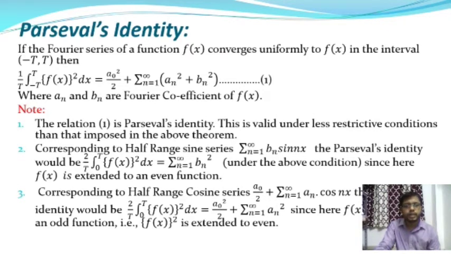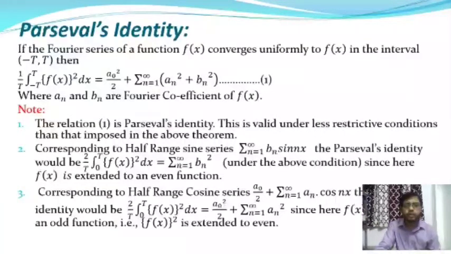Where a0 and an are present, a0 and an are the coefficients of the Fourier series. So when a0 and an are present in the Fourier series, then it will be a half range cosine series, and when bn is present only, then it will be a half range sine series. And from this half range cosine series and half range sine series we will find the Parseval identity also.